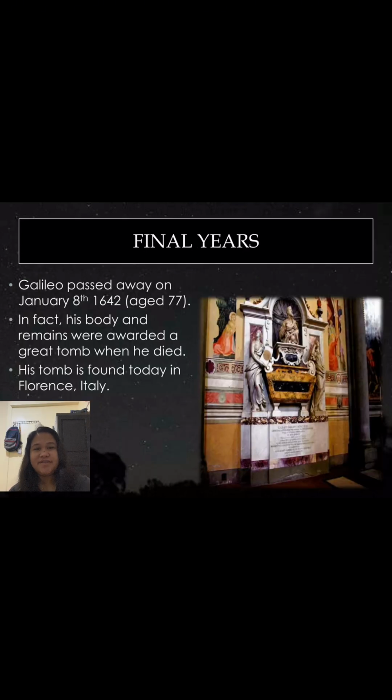At the age of 77, Galileo passed away on January 8, 1642. In fact, his body and remains were awarded a great tomb when he died. His tomb is found today in Florence, Italy.